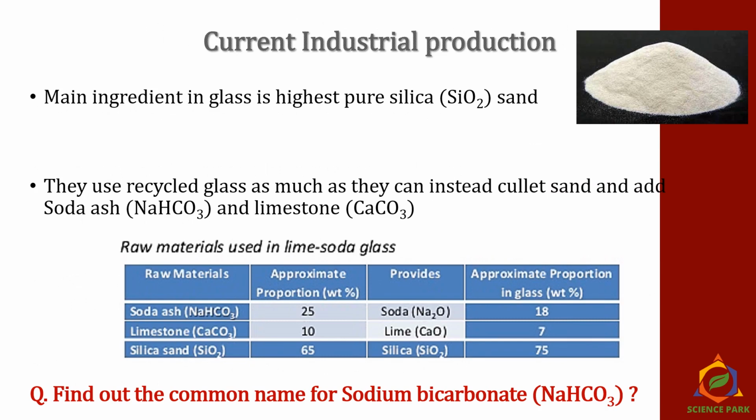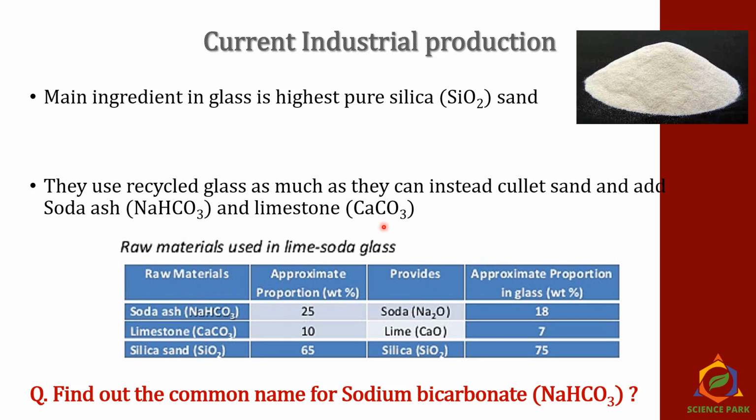Now, in current industrial glass production, the main ingredient is the highest quality pure silica sand. I have shown you the picture of that. They use recycled glass as much as they can, instead of cullet sand. Then they add soda ash and limestone. I have given you the chemical formula for soda ash and limestone.